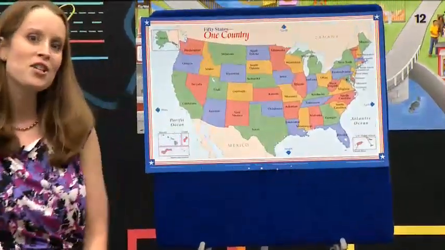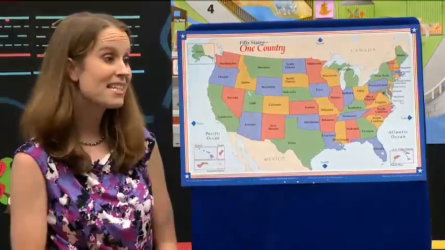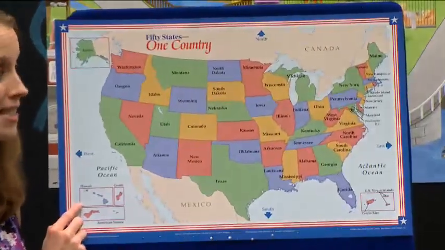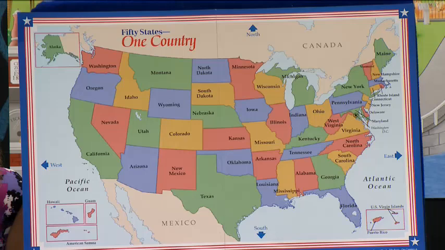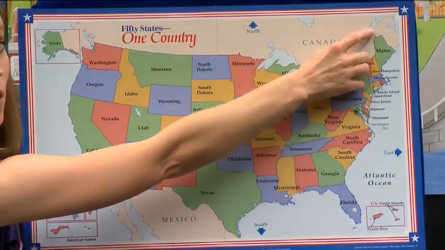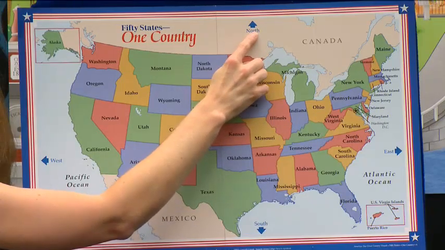Now students watching, as you are looking at our picture of the map, maybe you can see the state that you live in, but notice something. We still have the same directions because this is the way we read our map. But this time it's a little bit different. We do not have our compass rose right at the top. Instead, we have an arrow with the words.